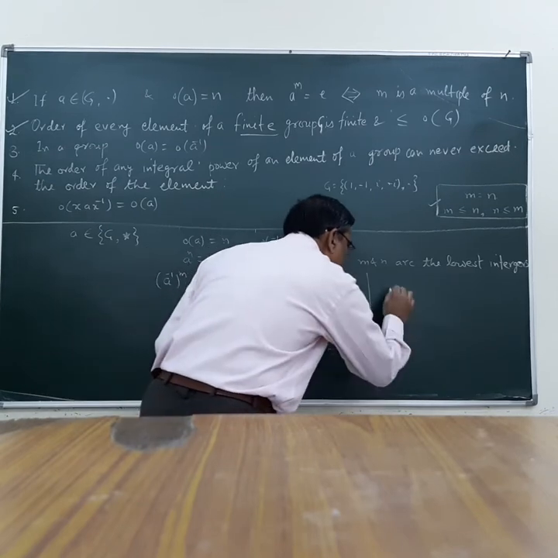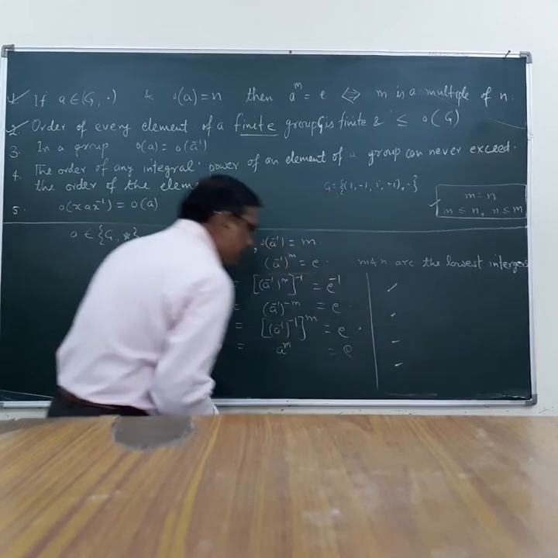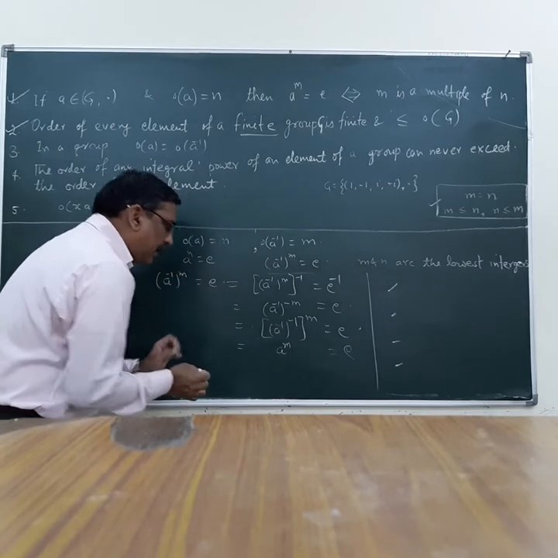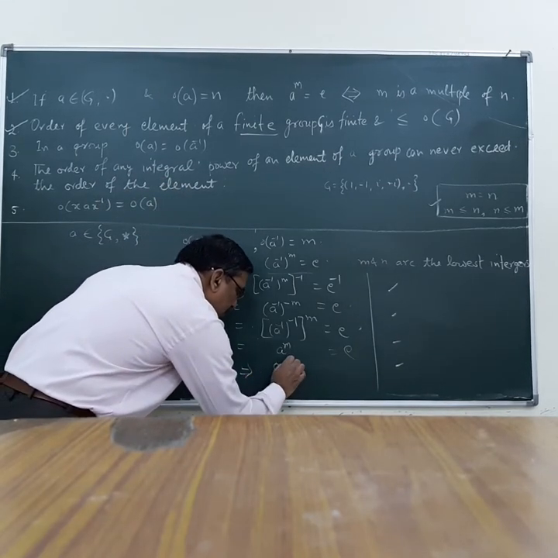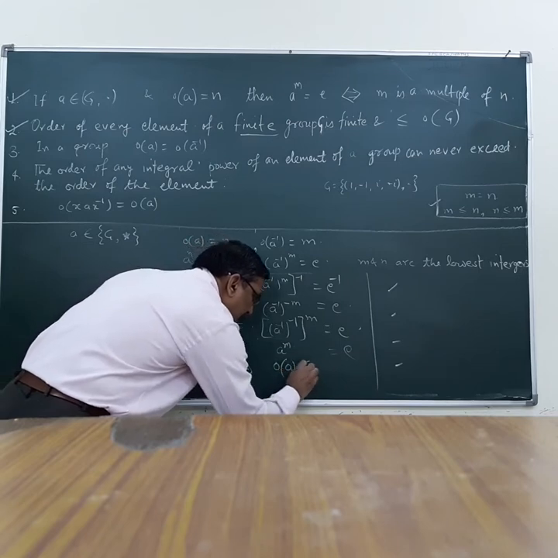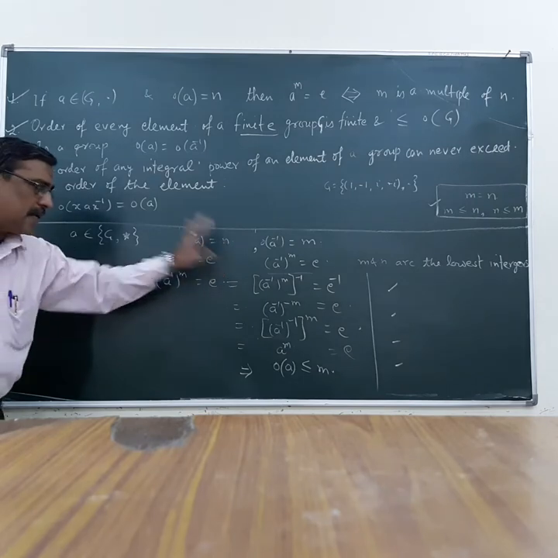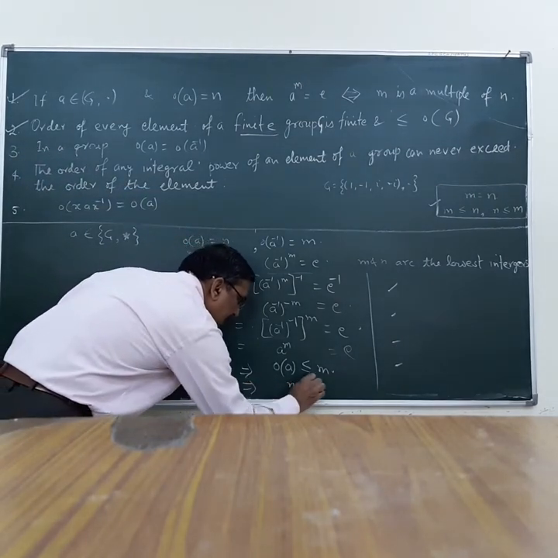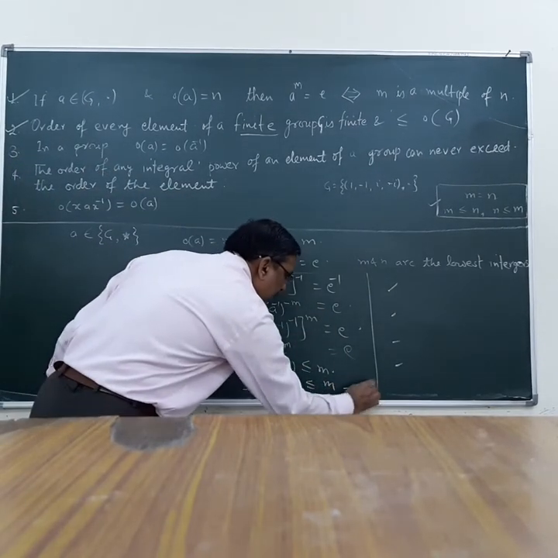We should write the respective results which we are using here. So A raised to the power M is equal to identity. It implies that the order of A is less than or equal to M. But we are given the order of A is N. So from here we find that N is less than or equal to M. This is the one result.